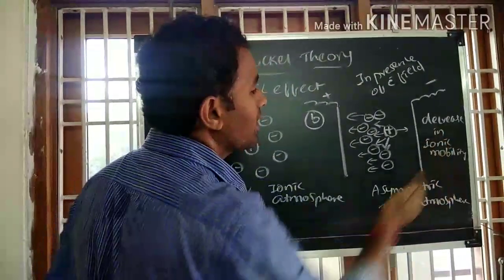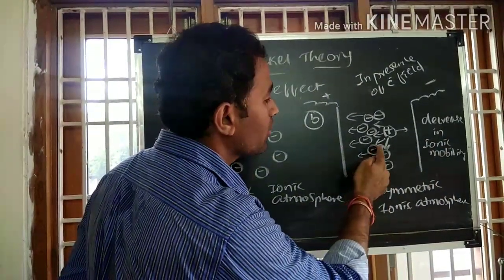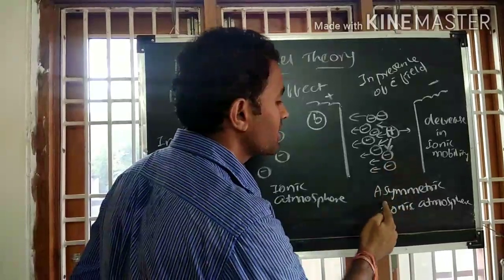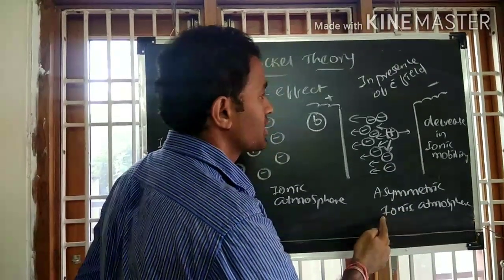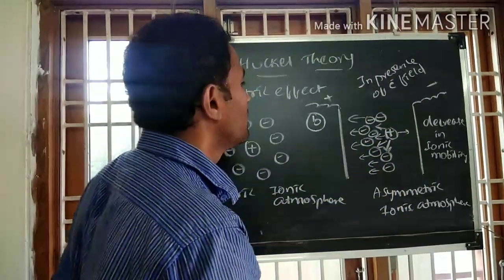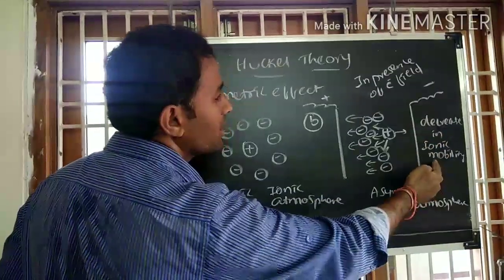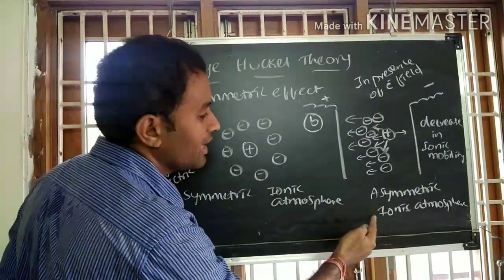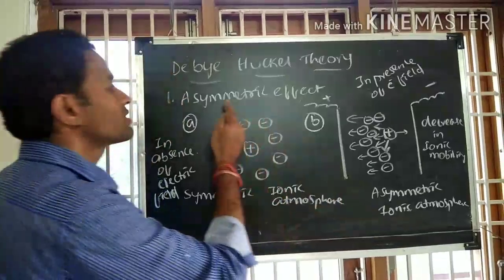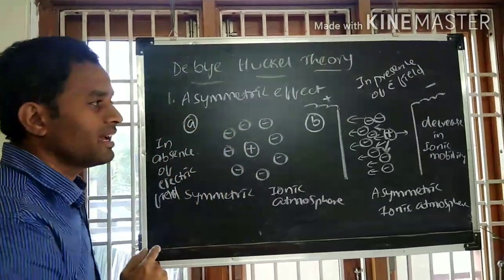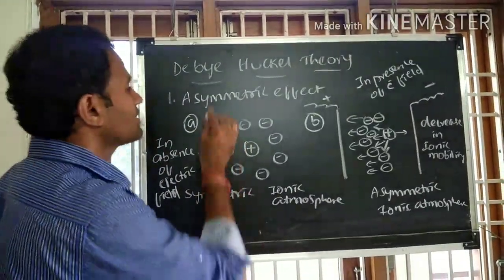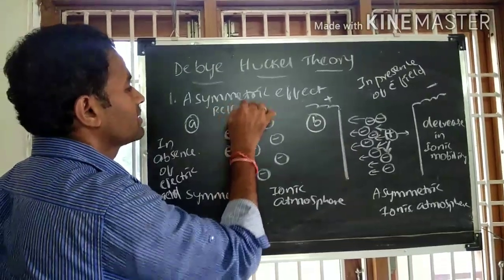This decrease in the ionic mobility due to the backward pull of the asymmetric ionic atmosphere in presence of electric field is called the asymmetric effect, which is also called the relaxation effect.